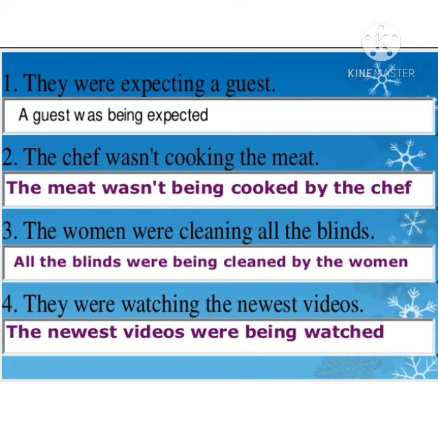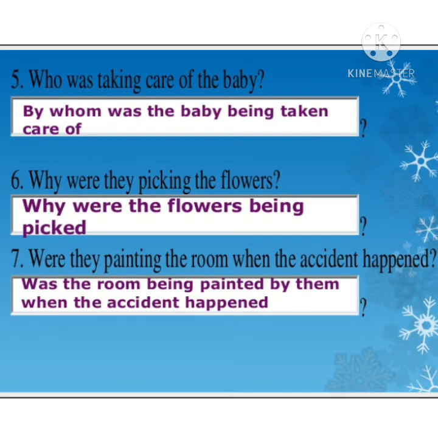Number 4 is they were watching the newest videos. The newest videos were being watched. And now let's see some other examples. Who was taking care of the baby? The passive voice of this sentence is: by whom was the baby being taken care of? Number 6 is why were they picking the flowers? The answer is: why were the flowers being picked? And the last one is were they painting the room when the accident happened? The answer is: was the room being painted by them when the accident happened?